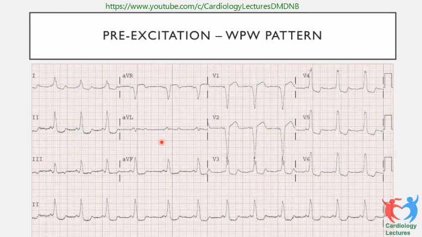So this is a typical ECG of a pre-excitation WPW pattern. You see the PR interval is very short and there is an initial slurring of the QRS complex, the delta wave. This is a right-sided pathway. By seeing the ECG, you could even explain whether it is right side or left side, anterior or posterior, and things of that nature.